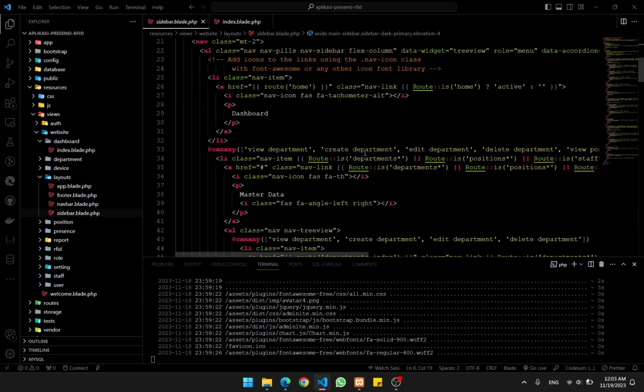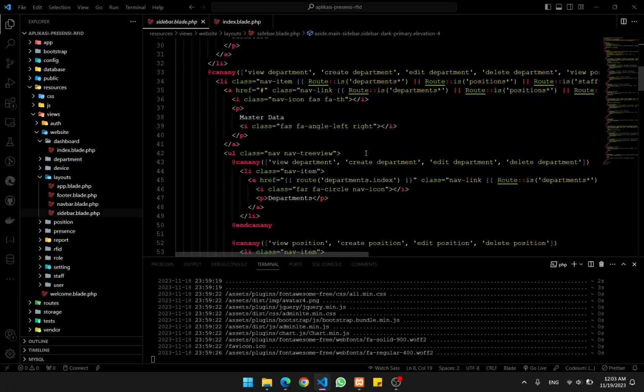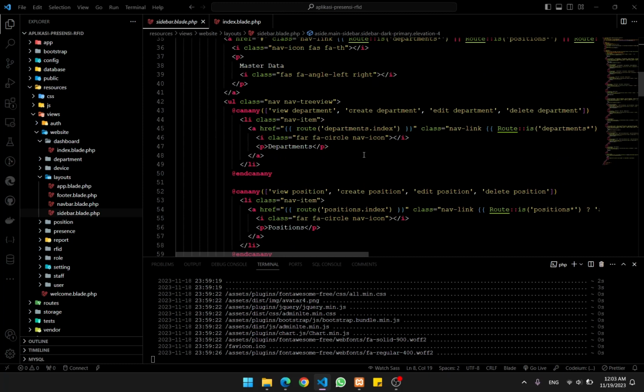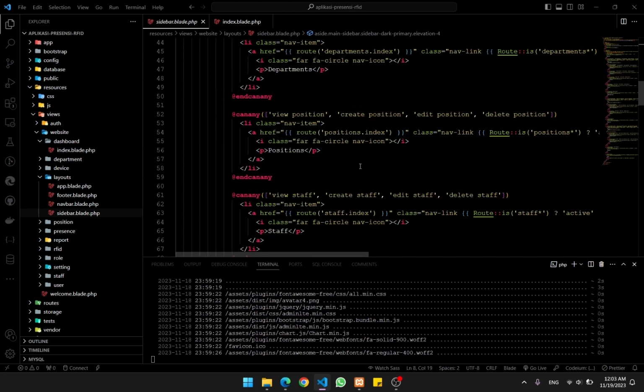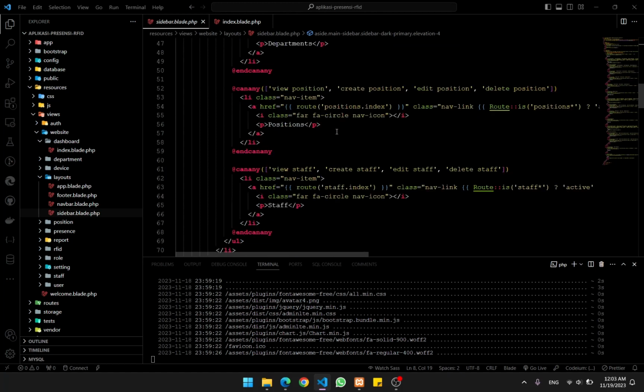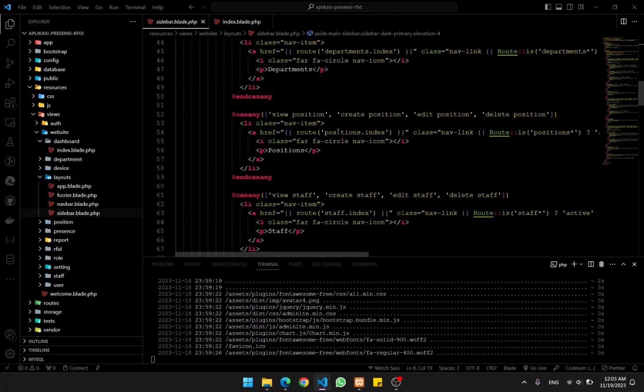Okay, let's go back to the options. There's master data, which stores departments and positions and so on. Department is something like a branch of a company, like software engineer, designer, and then something like the marketing department.